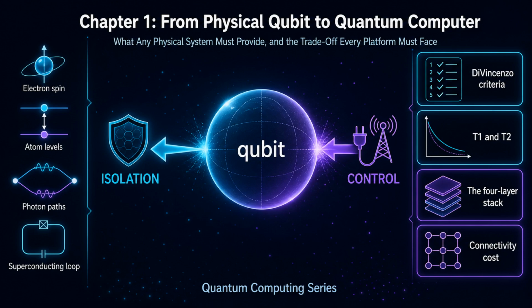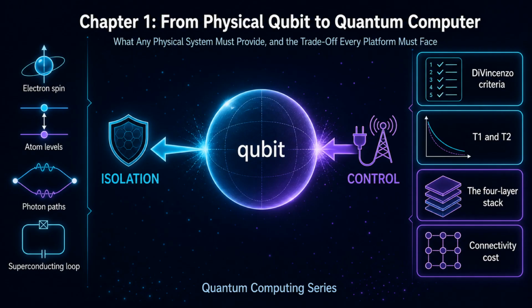Welcome to Chapter 1 of Quantum Computing Hardware. The introduction series treated a qubit as a mathematical object, a two-dimensional vector that gates rotate and measurement collapses. This series asks the harder question. What does it take to build one out of matter, keep it alive, talk to it, and read it back on thousands of copies at once?